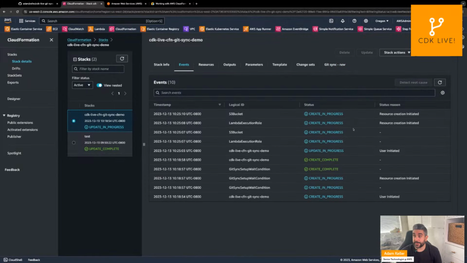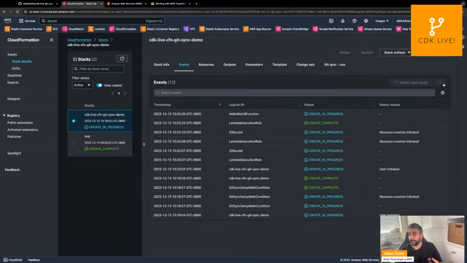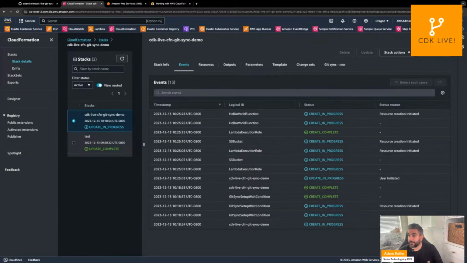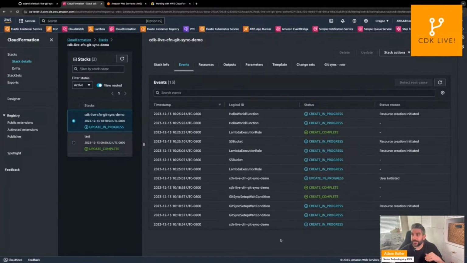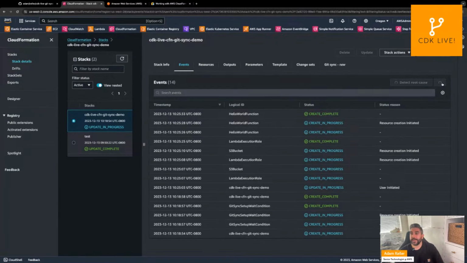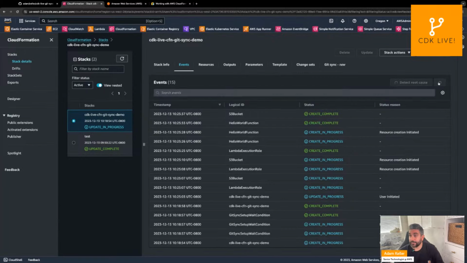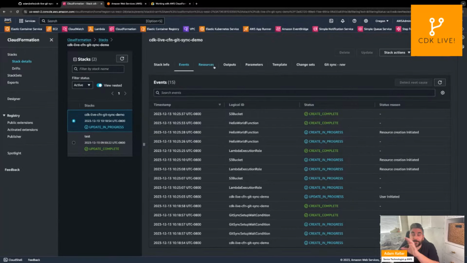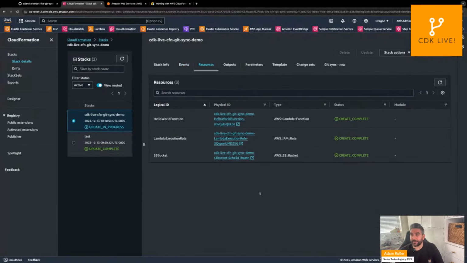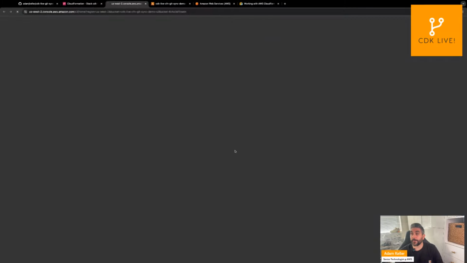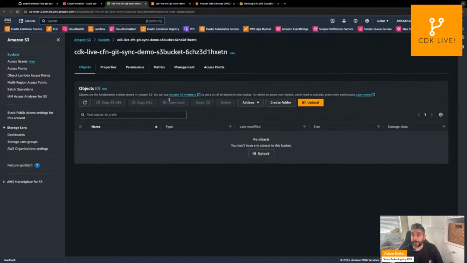So if we go to our events, we can see it's making some updates here, and we can see the S3 buckets being updated. Actually, I'm sorry, not updated. It's creating the resources because they weren't created yet. So it's creating these resources, and in just a moment, when this is all done, you can see it's created our S3 bucket, it's created our Lambda function. And now let's open up our S3 bucket and our Lambda function.